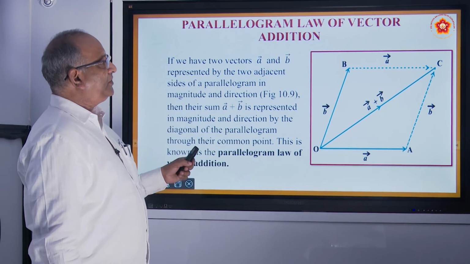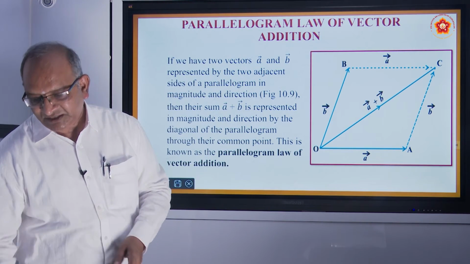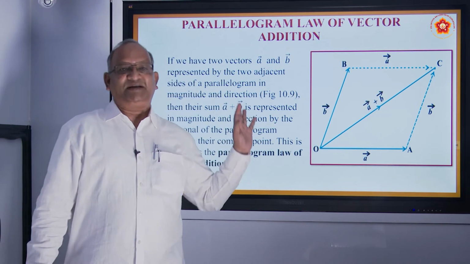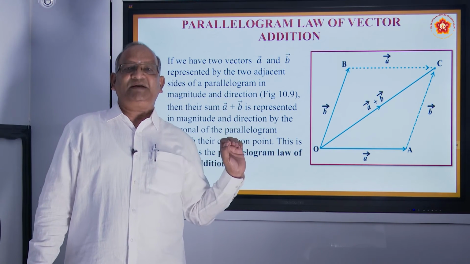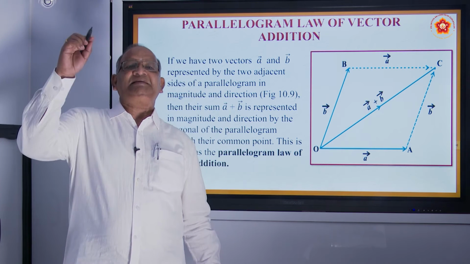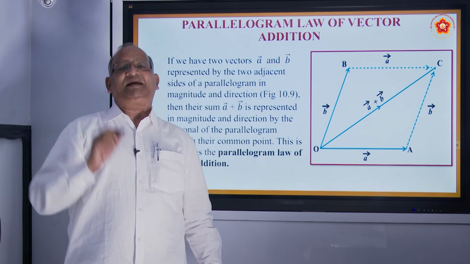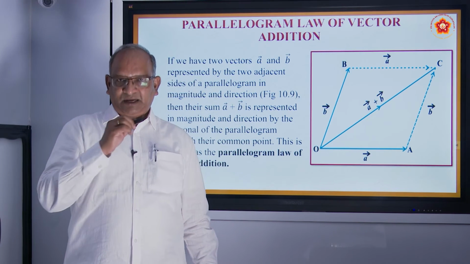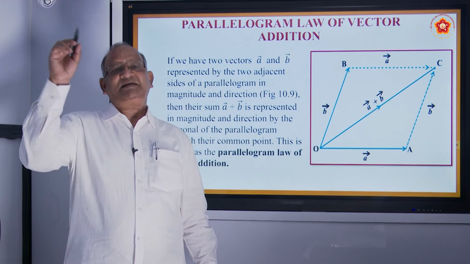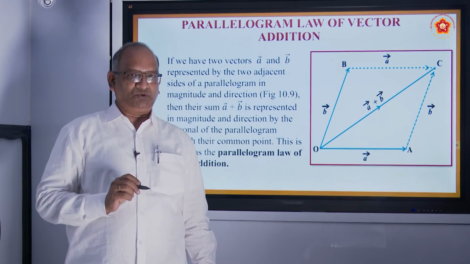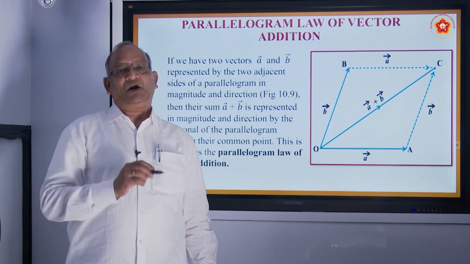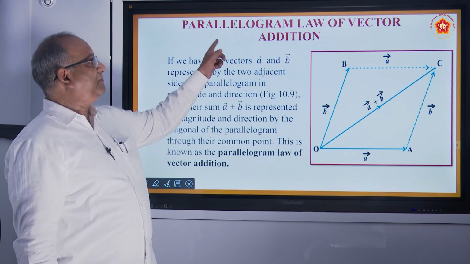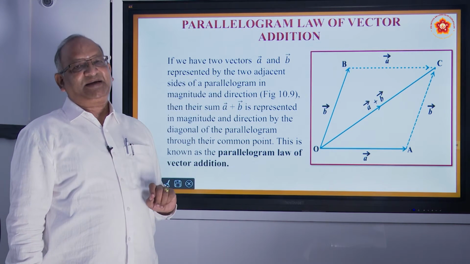Yes, parallelogram law of vectors. What we saw was triangular law of addition. What was triangular law of addition? If AB and BC are representing two vectors consecutively, then the third side will represent the sum of these two. That was called triangular law of addition. Now we are talking about parallelogram law of vector addition.